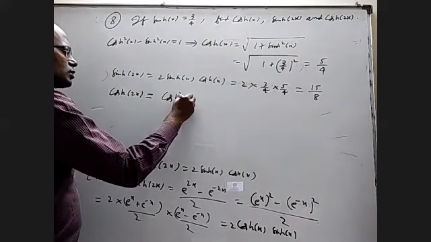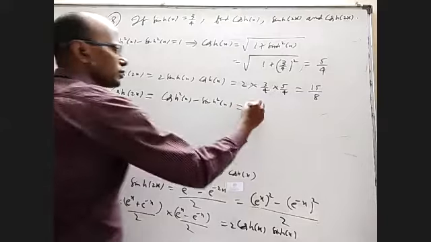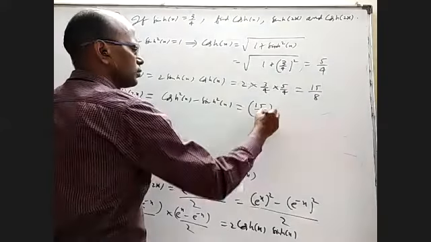This is cosh square of x minus sinh square of x, which is 15 by 8 whole, no, sorry.